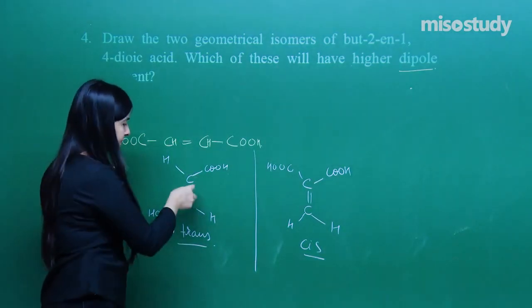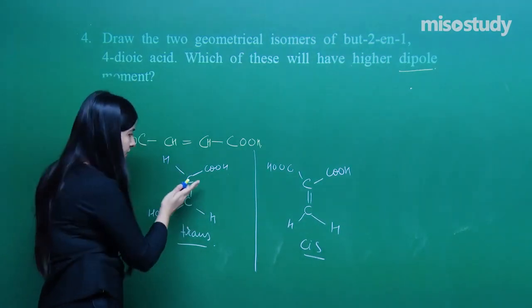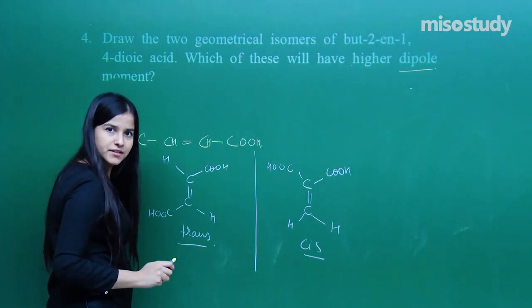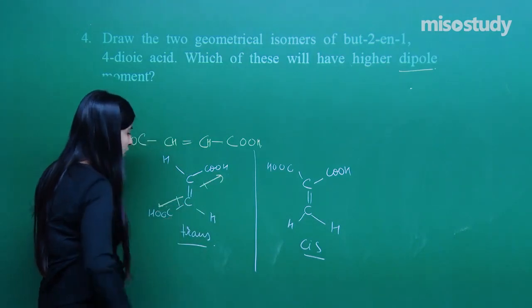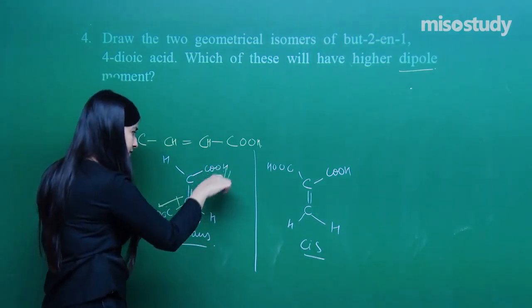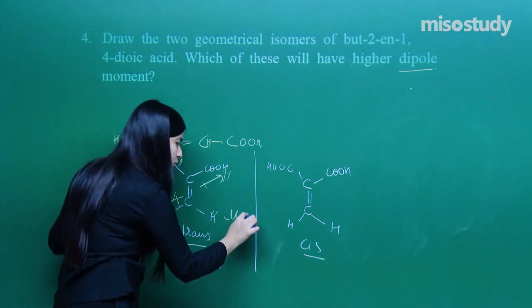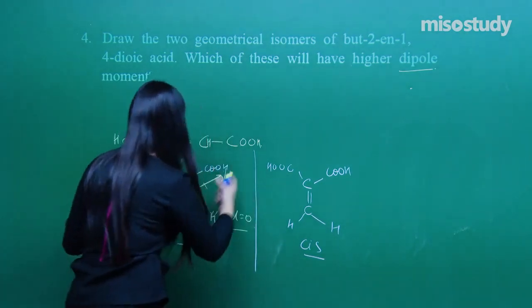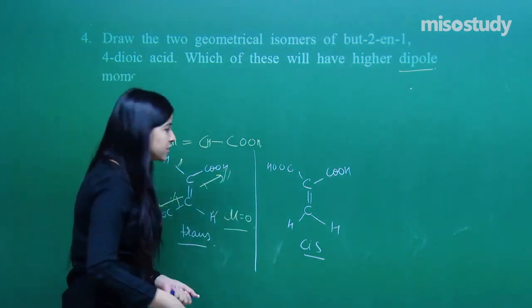See here, over here the dipole moment will cancel out, right? The dipoles generated will cancel out each other, and this also. Mu, the dipole moment, is 0, whereas if I talk about this particular case, since dipoles are always a vector quantity, opposites will cancel out each other.